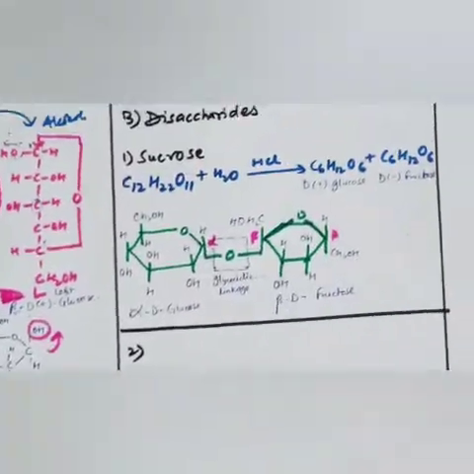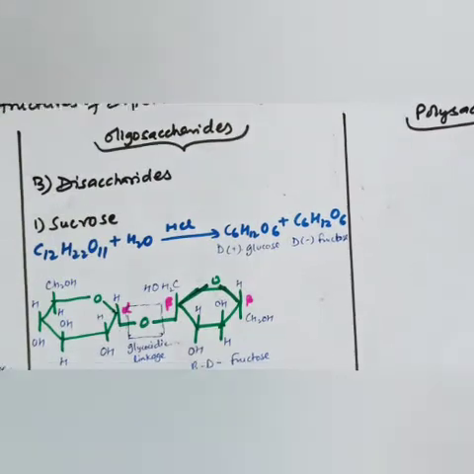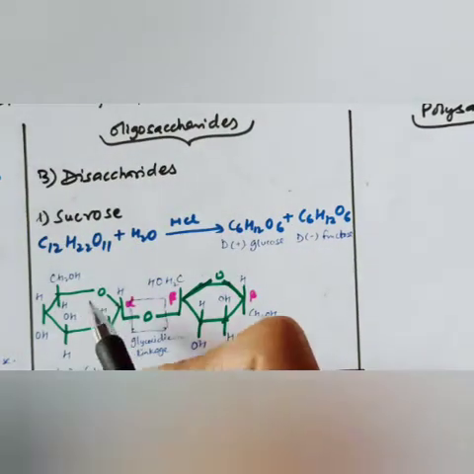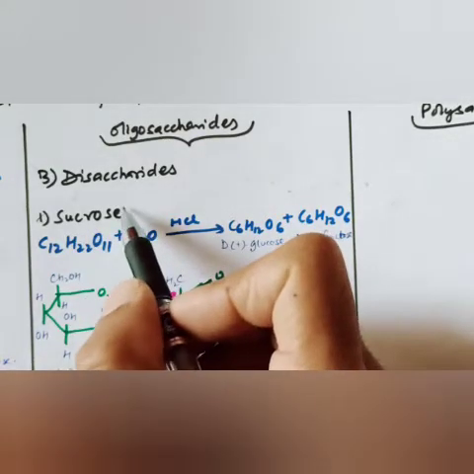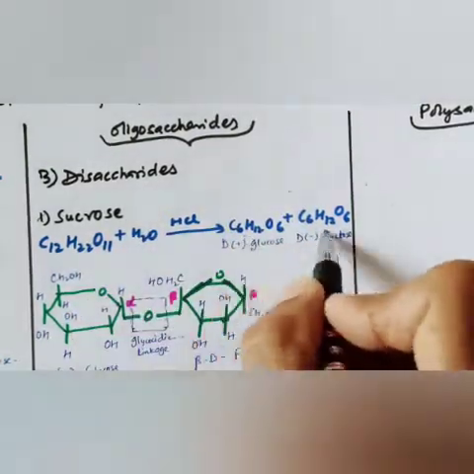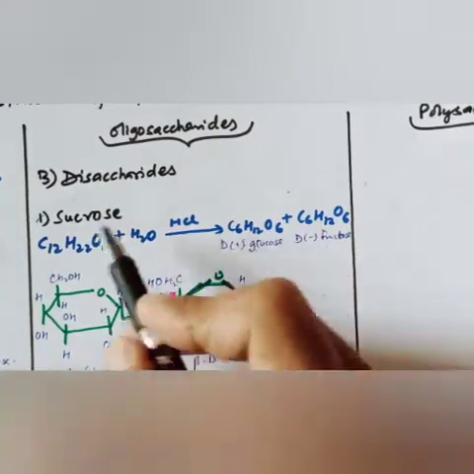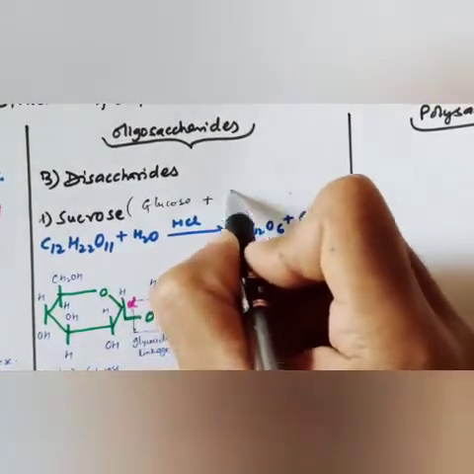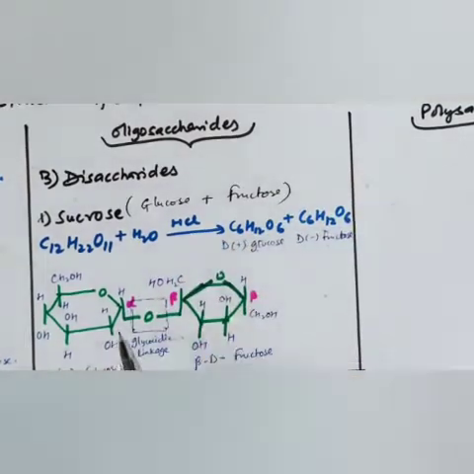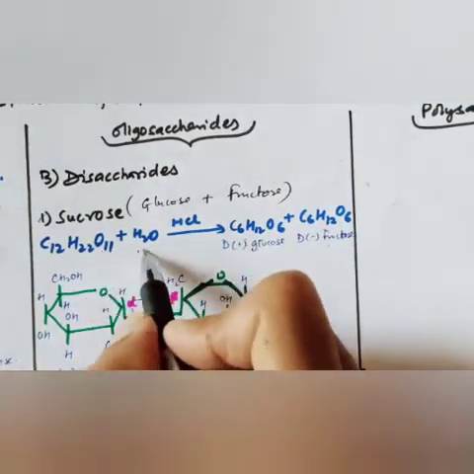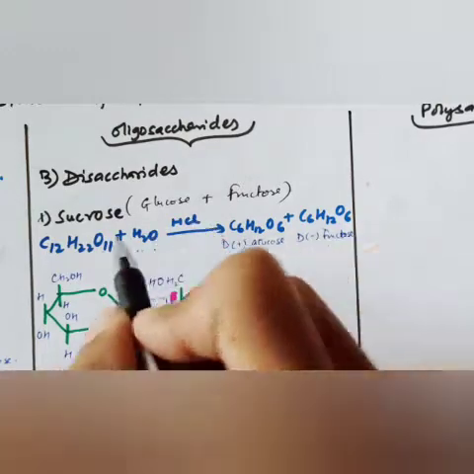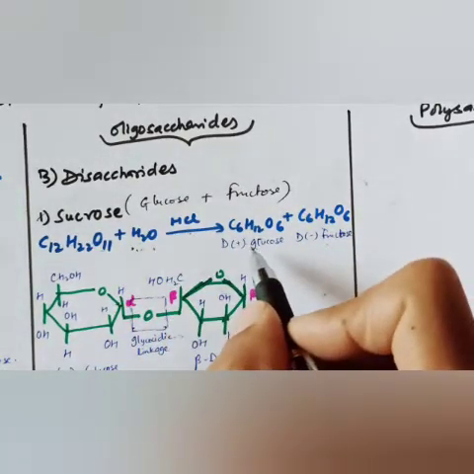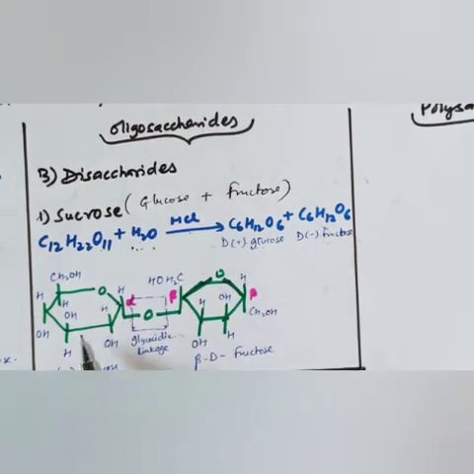Now dear students, like monosaccharides we have oligosaccharides. The first structure is of sucrose, which on hydrolysis is a combination of one glucose and one fructose. Hydrolysis means we remove water, that is, we add water in the presence of HCl, and then it gives us glucose and fructose. So sucrose is a combination of glucose and fructose.